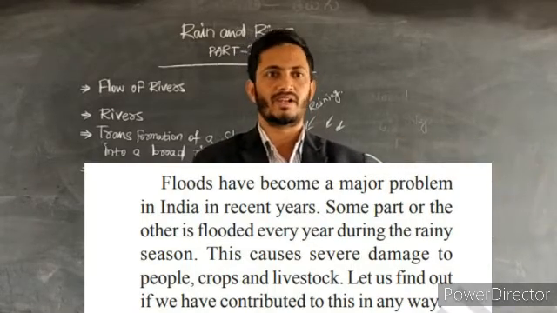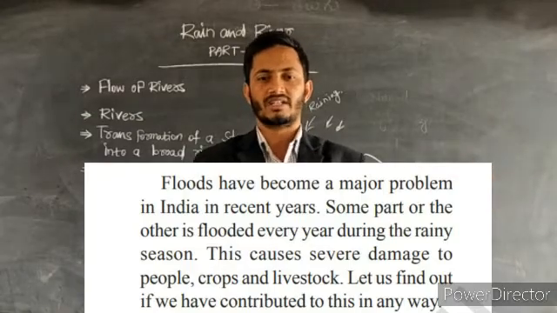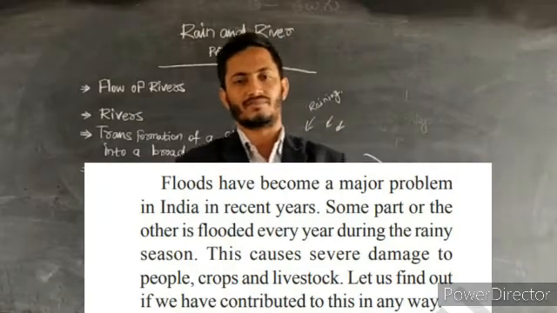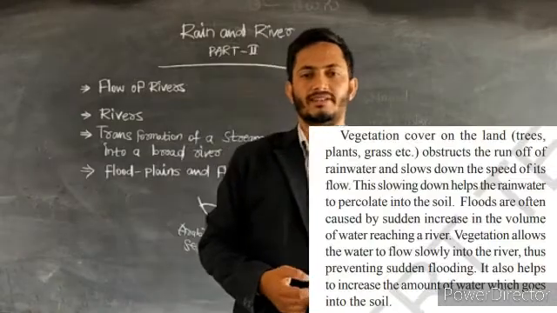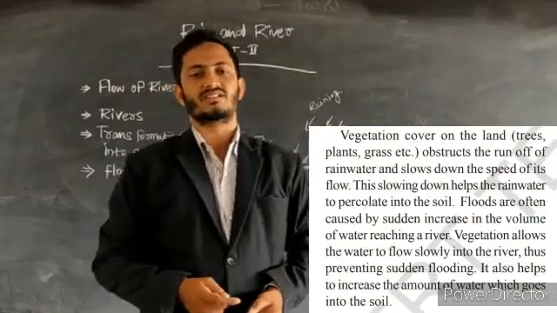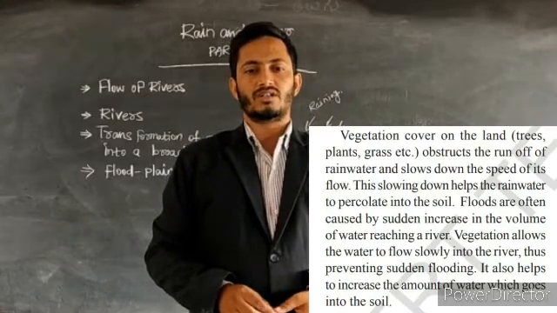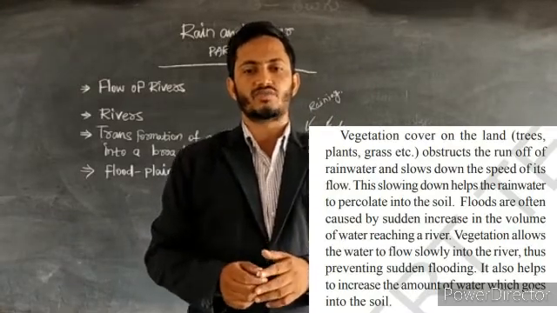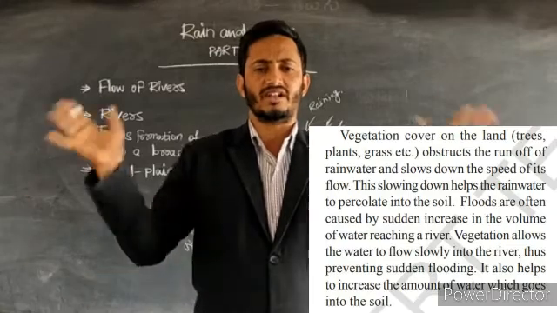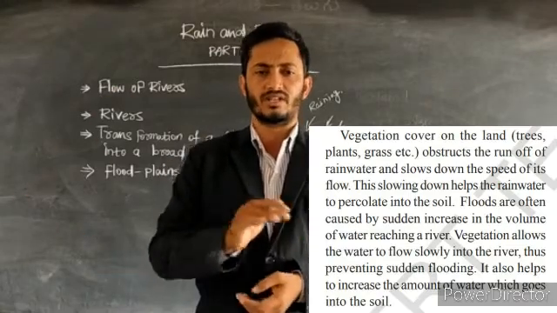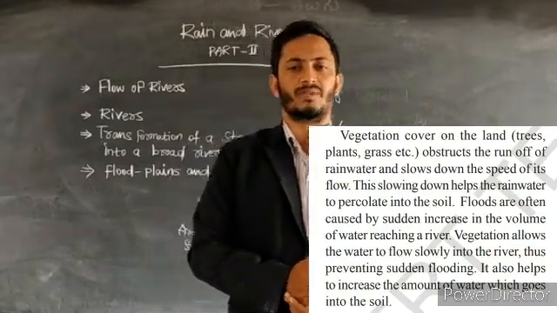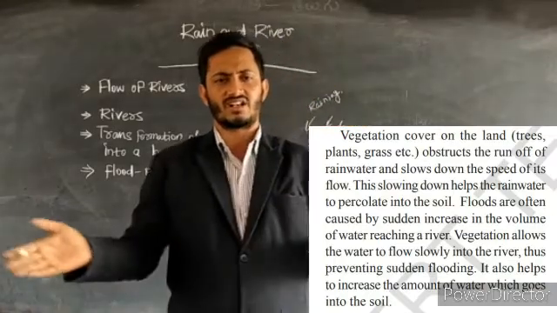Old age people get depleted in the floods, they are affected and lose their lives. Vegetation cover on the land, trees, plants and grass, obstructs the run of the river water and slows down the speed of the water, and there are several rain waters which come and affect during the situation of flood plains and floods. There are chances for this to occur.